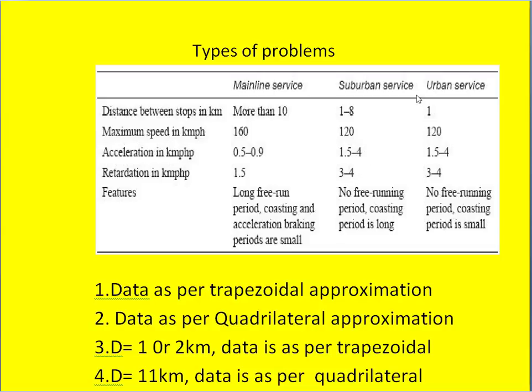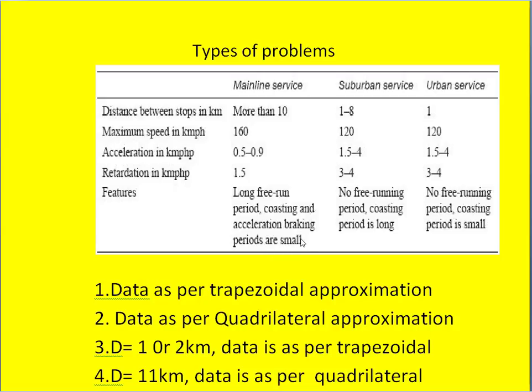Coming to the features, for mainline service, there is a long free run period, and coasting and acceleration braking periods are small. That is, coasting and acceleration braking periods are small, whereas free run period is more in case of mainline service.